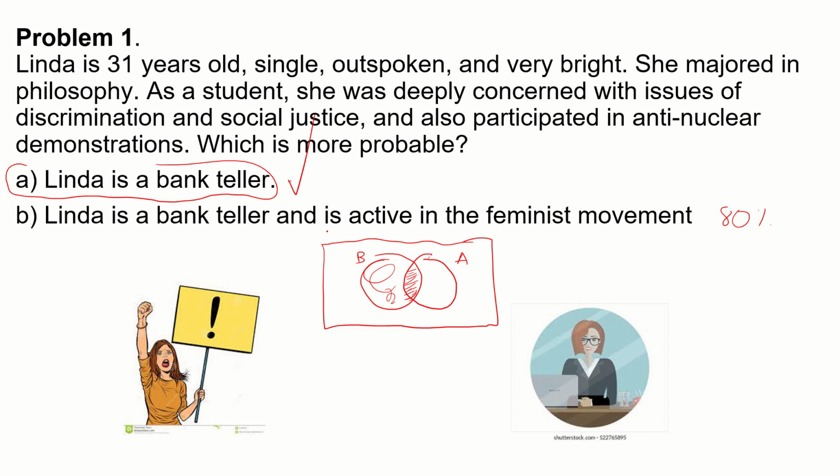Now, it's interesting because some of the people that typically use this problem, I remember one of them was telling that even though he knows the answer, still in his mind he believes that B is correct, right? Because given the context, you don't imagine just Linda sitting there as a bank teller. You want to believe that she's more active, and that's why we go against the numerical evidence.